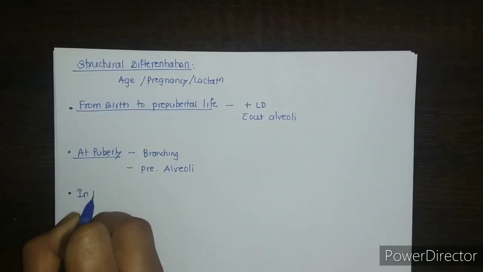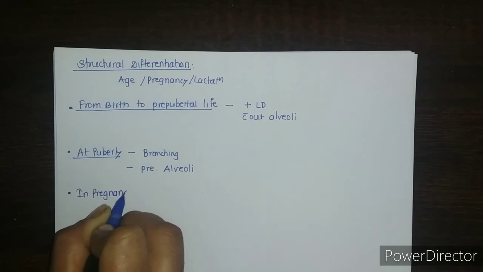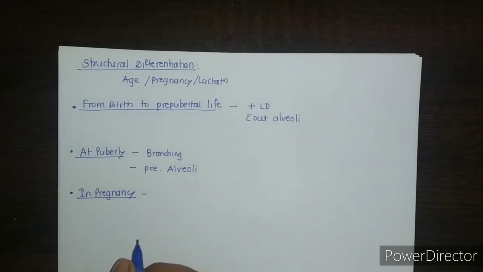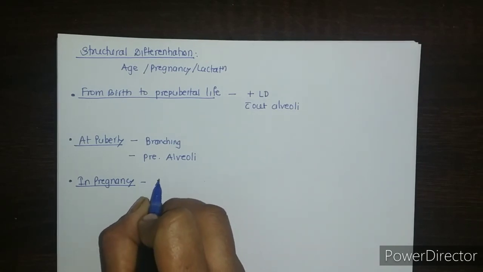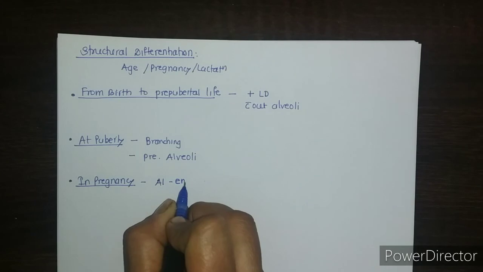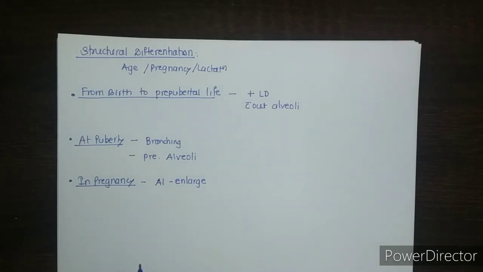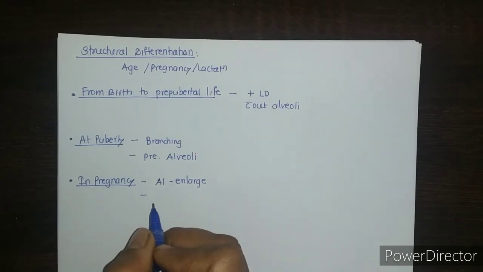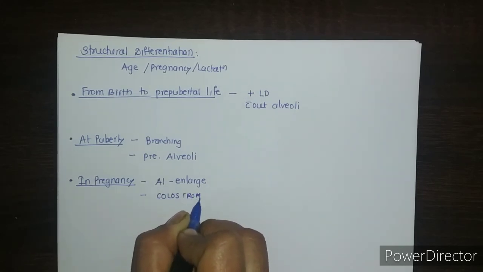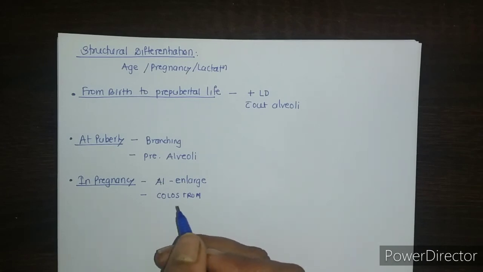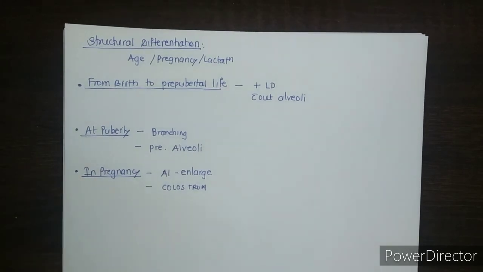Then further in pregnancy, there occur further changes. The secreting alveoli get enlarged with accumulation of milk. Milk secreted in the later part of pregnancy and for a few days after parturition is known as colostrum. True milk secretion starts after a few days of parturition with the suckling of the newborn.